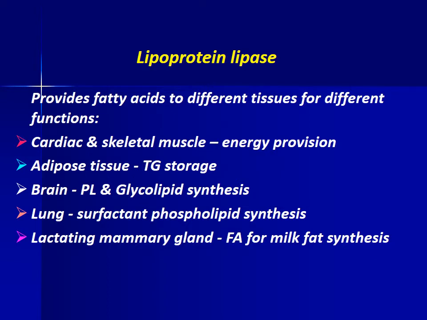Lipoprotein lipase provides fatty acid to different tissues for different functions. In cardiac and skeletal muscles, the fatty acids provided by lipoprotein lipase are involved in energy production. In the adipose tissue, the fatty acids are utilized for triglyceride storage. In the brain, the fatty acid will be utilized for phospholipid and glycolipid synthesis. In the lung, it is utilized for synthesis of surfactant phospholipids. In the lactating mammary gland, the fatty acid is utilized for fat synthesis.